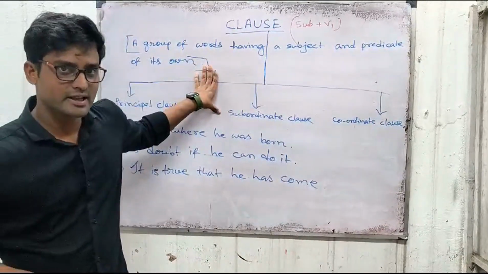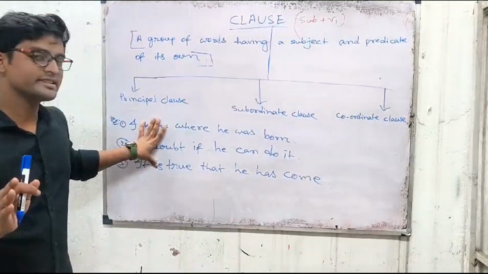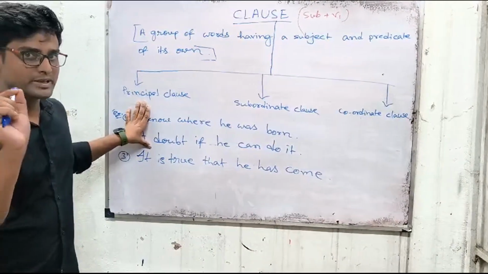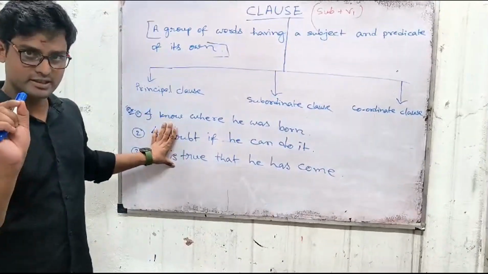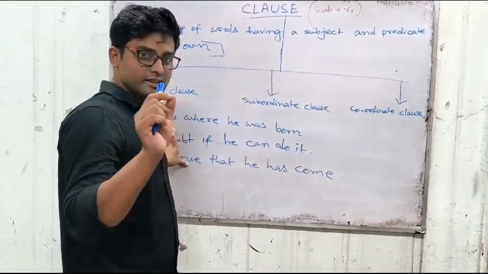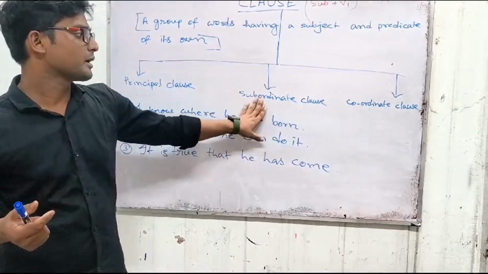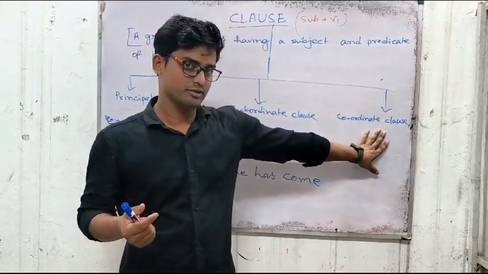Regarding this class, I am giving 3 sentences as homework. Try to find out the principal clauses from these 3 sentences. In the next class, I will discuss the subordinate clause and the coordinate clause.